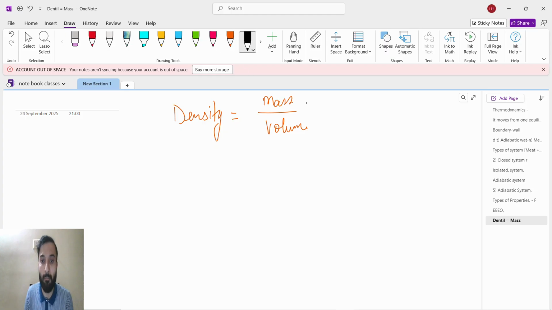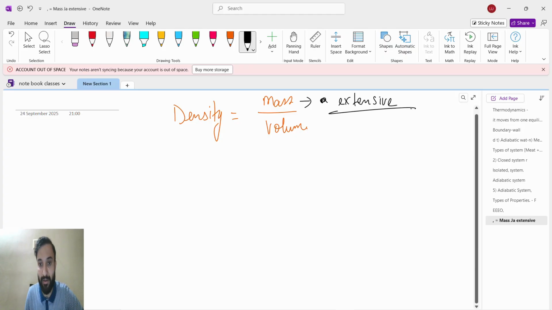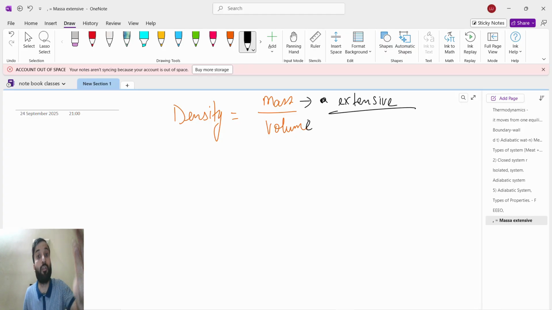Now you can see mass is also an additive property. When you keep on adding, the mass will increase. So mass is an additive property. Additive means extensive. So an extensive property is divided by volume, which is also increasing. The volume is also additive and extensive. But what will happen? Density is intensive. Density is not going to change, as the density of every liquid is fixed.